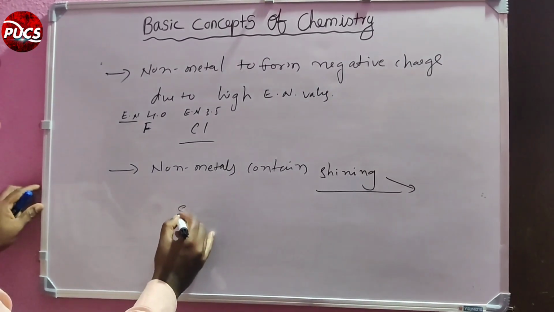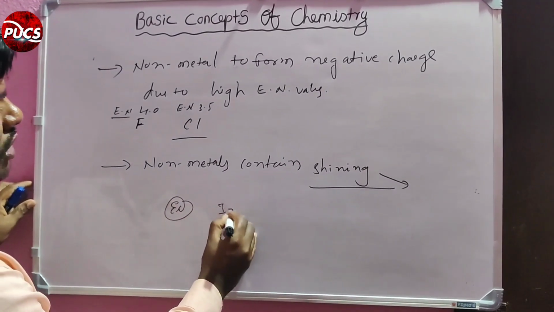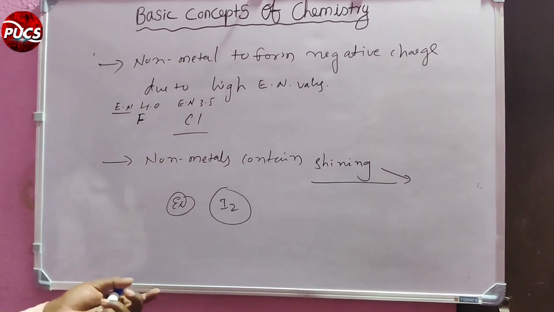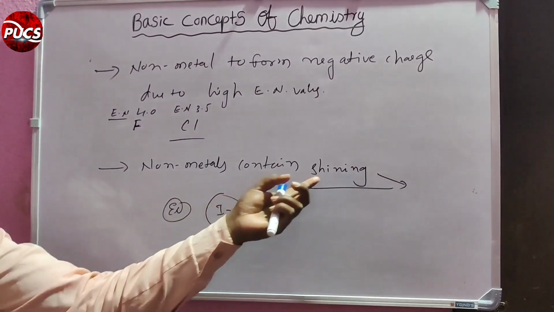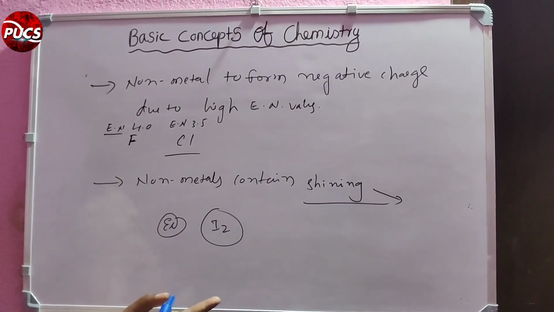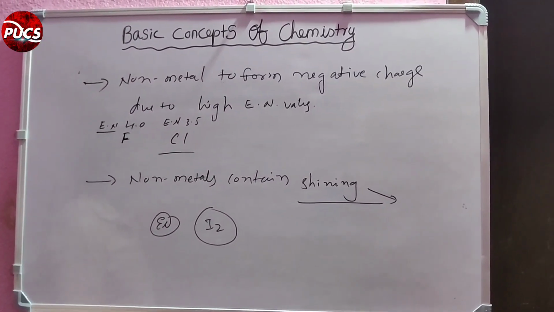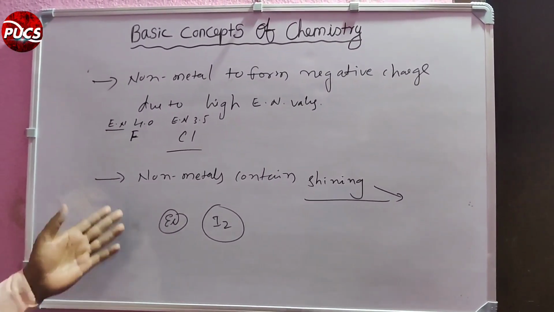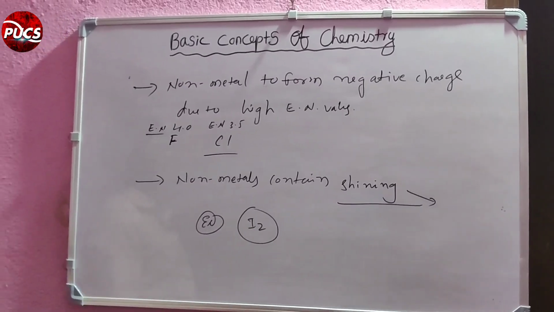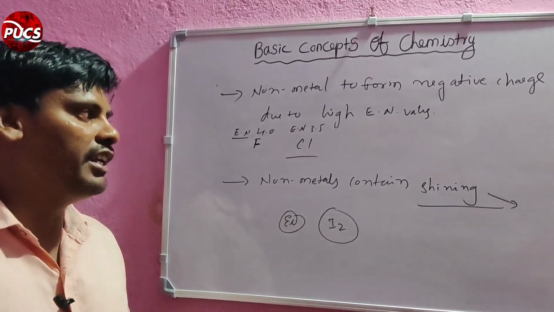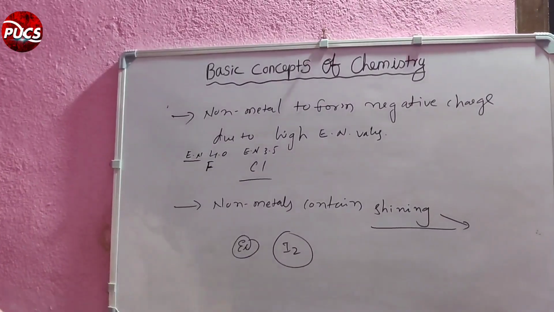For example, iodine is the best example of a shining non-metal. Metals are also sonorous, but among non-metals only a few show shining. That is iodine.